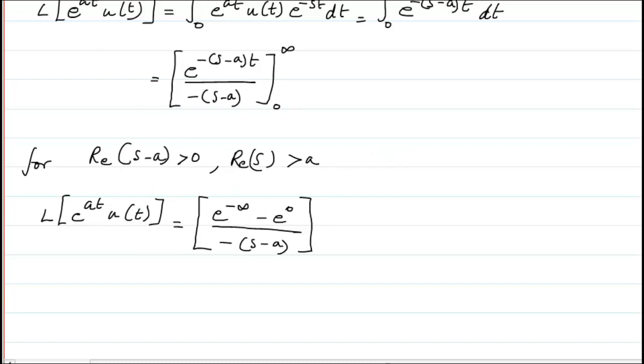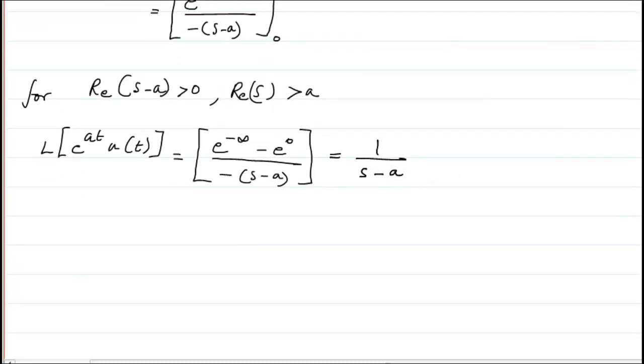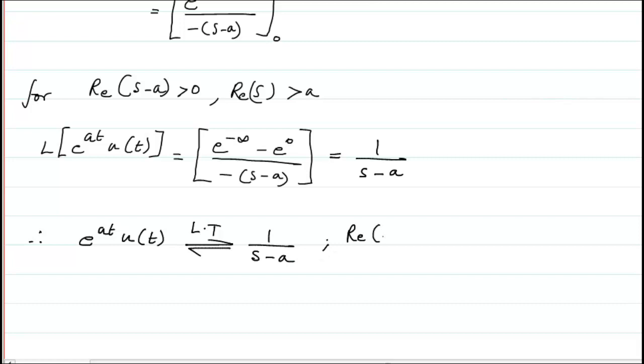So if that is the case, then e raised to power minus infinity is 0 and e raised to power 0 is 1. The minus and minus will cancel, and I will get the answer as 1 divided by s minus a. So in totality, finally I can write, therefore, the Laplace transform of e raised to power at u of t is 1 by s minus a, provided that the real part of s should be greater than a.